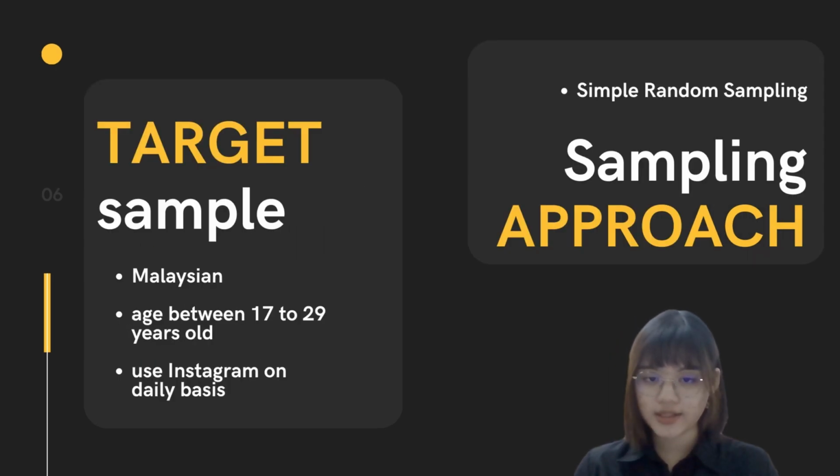In this project, the target samples are Malaysians who are aged between 17 and 29 years old, and they use Instagram on a daily basis. The sampling approach that our team decided to use is simple random sampling. We chose this approach because it is able to reduce the possibility of sampling mistakes compared to other sampling approaches.